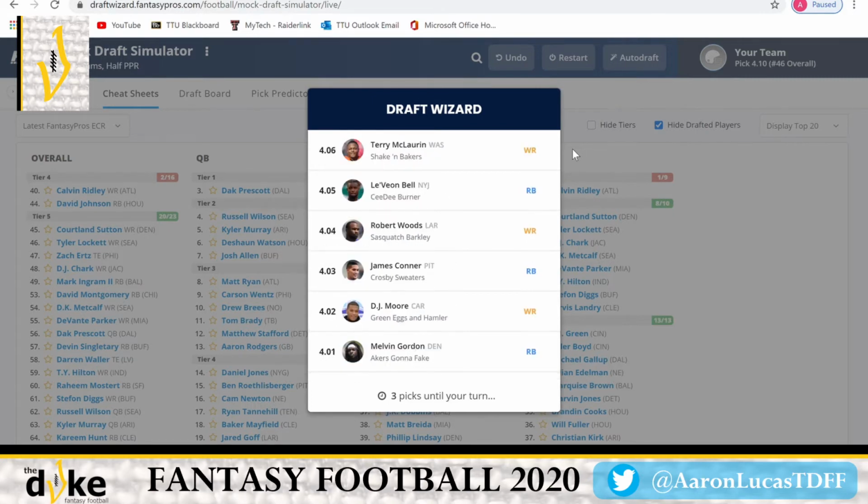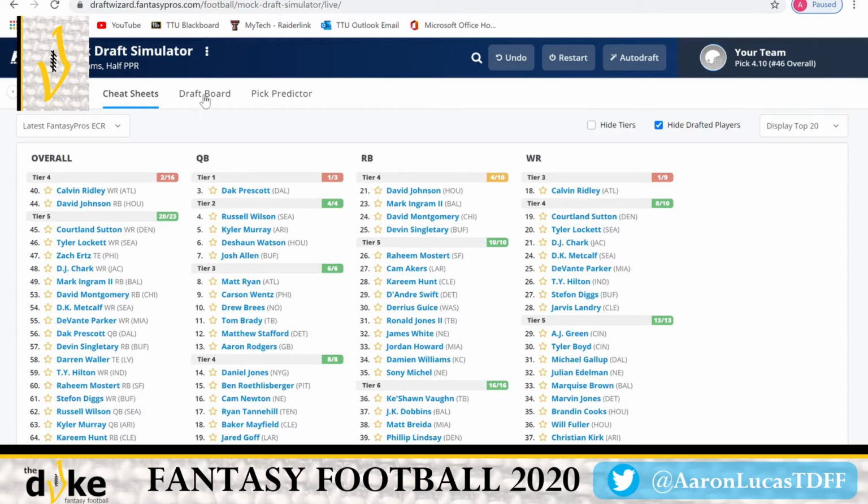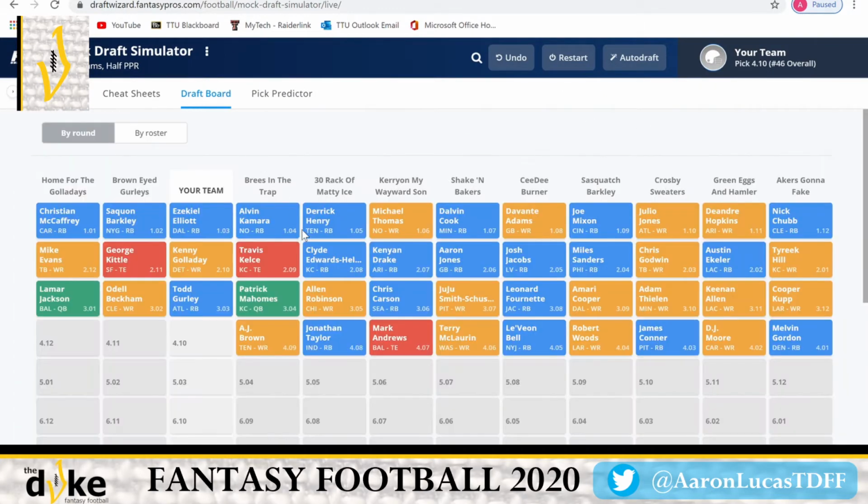We have our 2 stars. No matter what we do, we're going to look at running back because that's just how fantasy is. So we took Todd Gurley in there. Patrick Mahomes was the next pick. So then it goes Allen Robinson, Chris Carson, Juju Smith, Fournette, Cooper, Thielen, Allen, Kupp, Gordon, Moore.